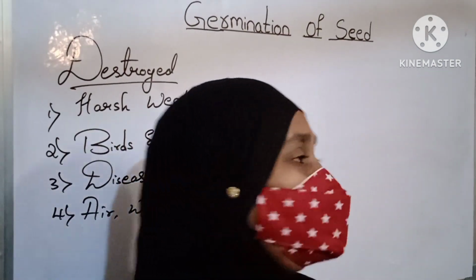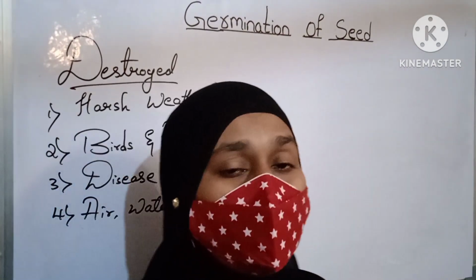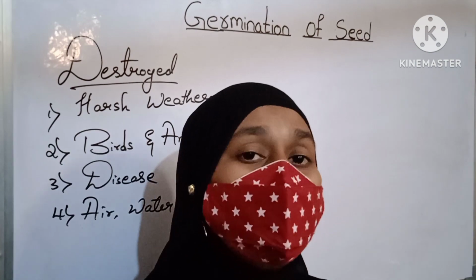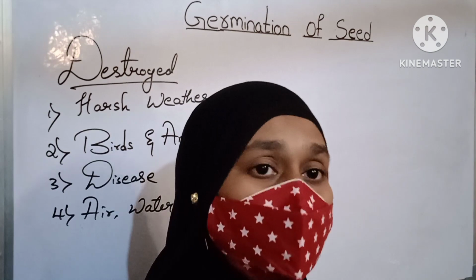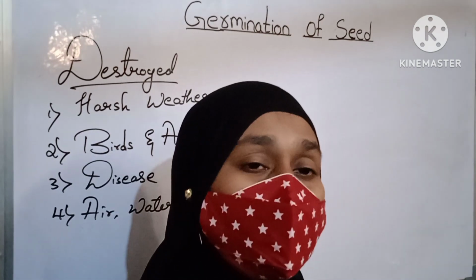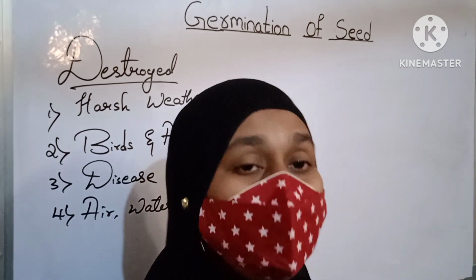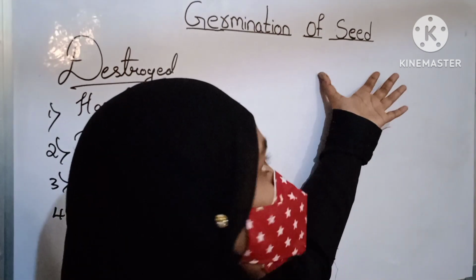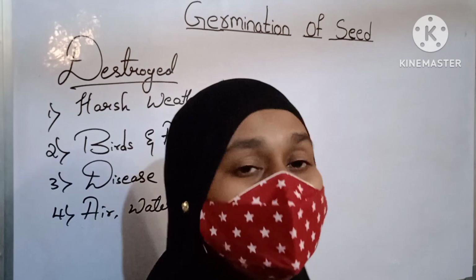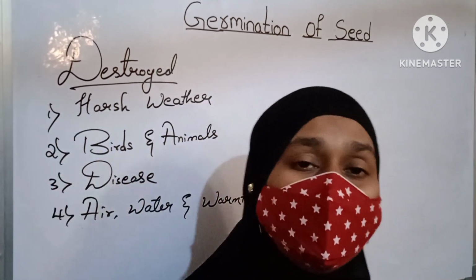These three things: if the seed does not get a suitable amount of water, air and suitable temperature, it cannot grow into a new plant. The seed needs water to grow, air to breathe, and a suitable temperature so that it helps the seed grow into a new plant. These are the things that destroy the seed.